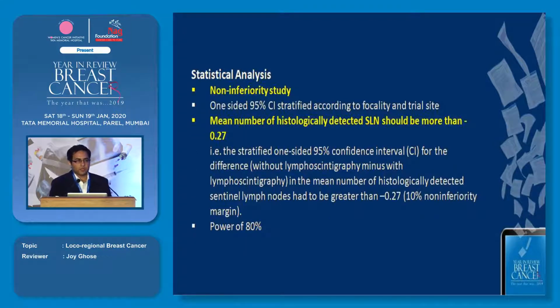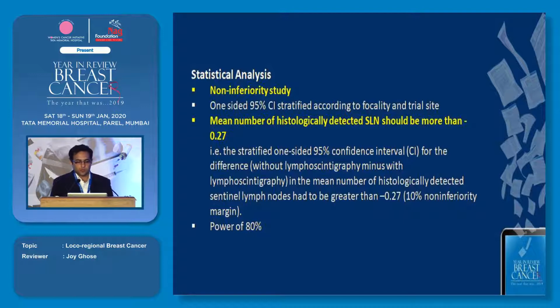The statistical analysis was made to be a non-inferiority study. They used a 95% confidence interval stratified according to the focality as well as the trial site to the multi-center study. They put the number at 0.21. This is the minus 0.21 would be the number of lymph nodes which would be different in the two arms.